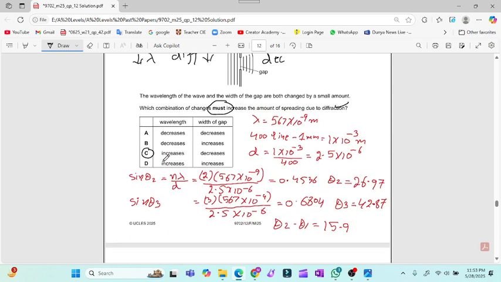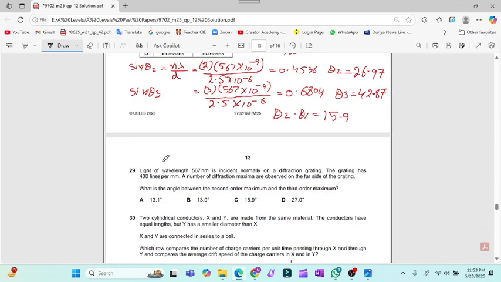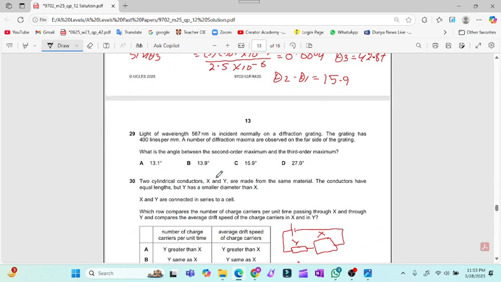Now question number 29. I have shown the working up over here because there was no space given for this. So this is one of the repeated questions as well. The grating is given as 400 lines per millimeter. So we have to calculate d first of all, then the angles theta 2 and theta 3 for the third order and for the second order, and then we will calculate the difference between them. What is the angle between? So theta 3 minus theta 2 is required.